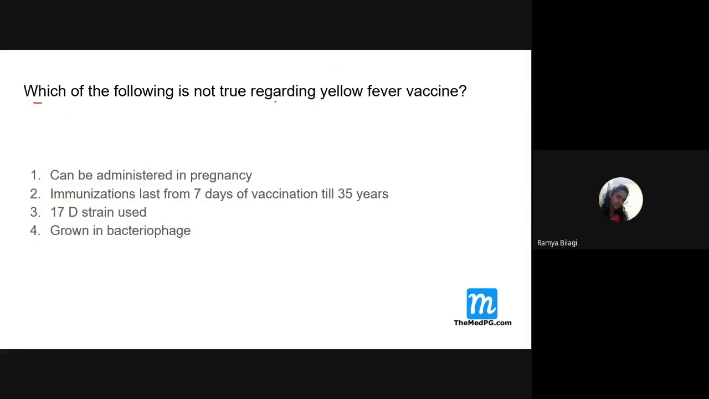Next, which of the following is not true regarding yellow fever vaccine? Again, now the question is asked regarding which one, students? Yellow fever vaccine. It can be administered in pregnancy. Yes. Second one: immunization lasts from 7 days till 35 years. It is also correct. Then the strain used is 17D strain. It is also correct.